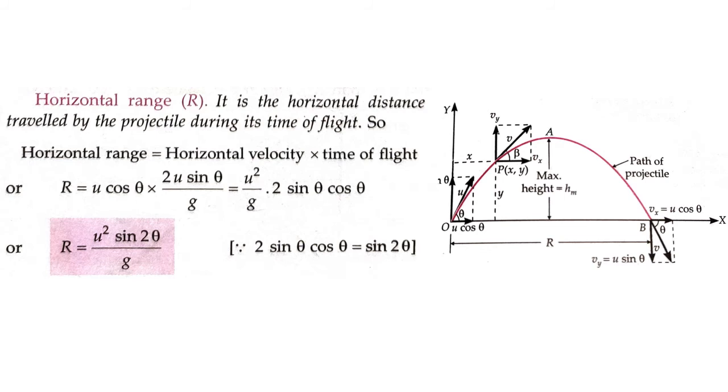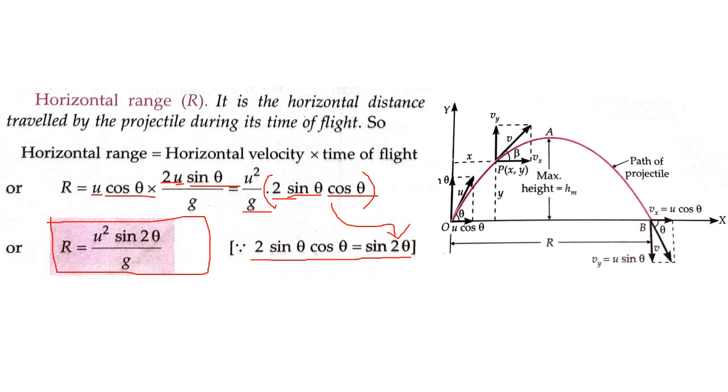On simplification, u and u becomes u square. Fine. Write down 2 sine theta cos theta divided by g. Now there is a trigonometric property, twice of sine theta cos theta equals sine 2 theta. So instead of writing this one, I can simplify it further. I can simply write sine 2 theta. Therefore, what will be the horizontal range? R equals u square sine 2 theta by g. This is the horizontal range. Fine.